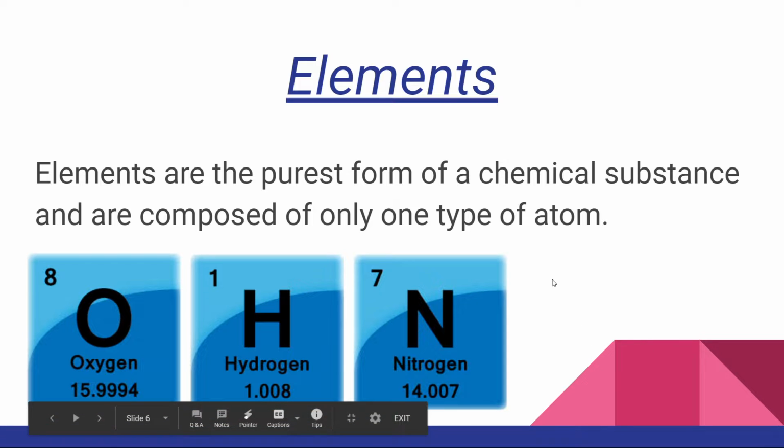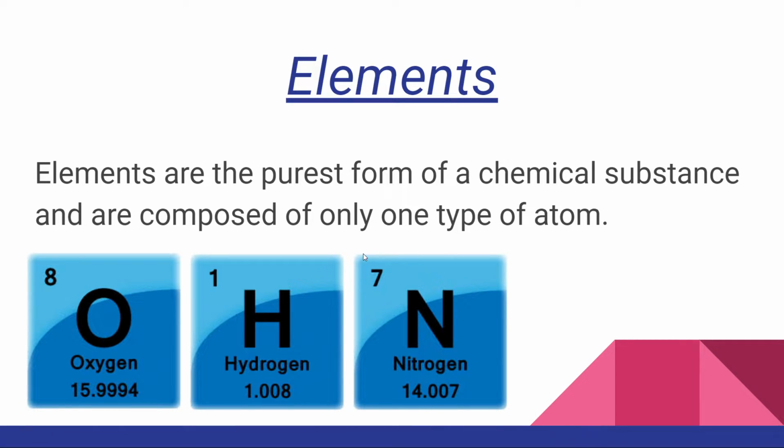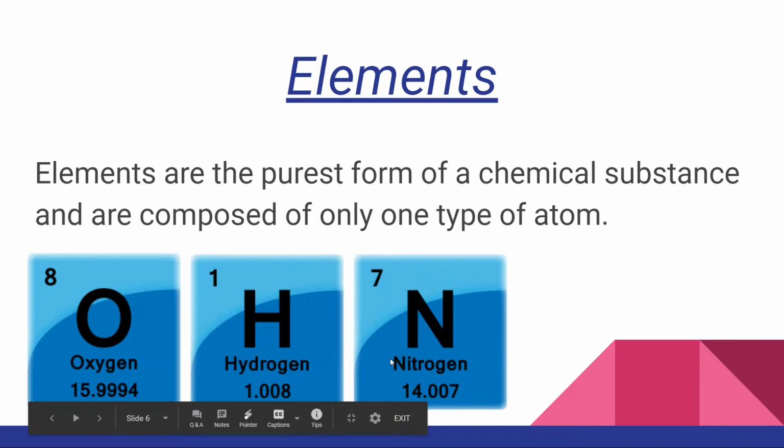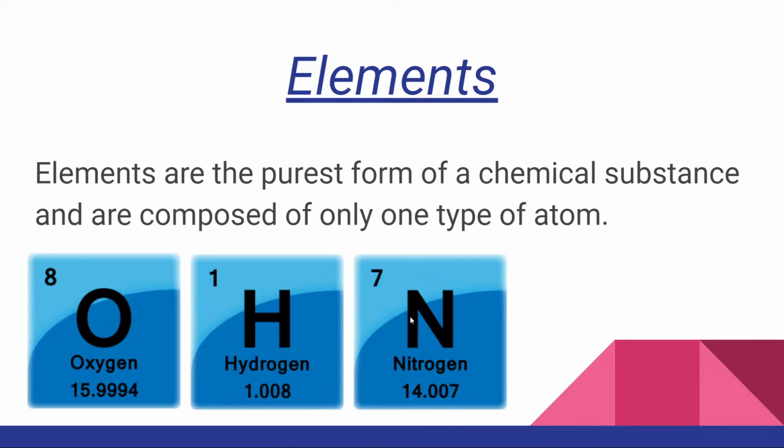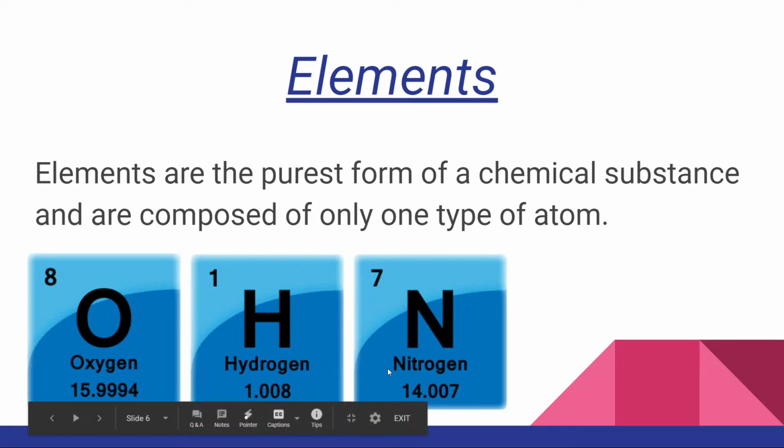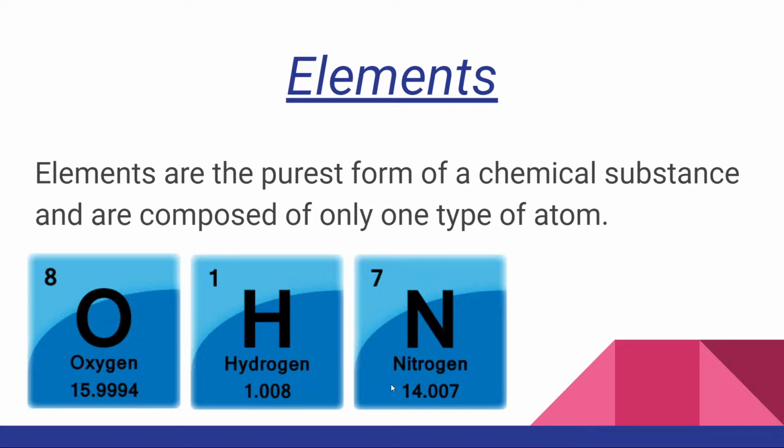So I'll explain nitrogen here. This number 7 over here is the atomic number, and the atomic number is there on each element block so that it's easy for scientists to arrange the elements in the periodic table, which I will show and teach you about in a little bit. Then we've got the symbol N, which represents nitrogen, and if some people don't have the symbols memorized, they can always refer to the name over here, nitrogen. And then here, 14.007 is the atomic mass.